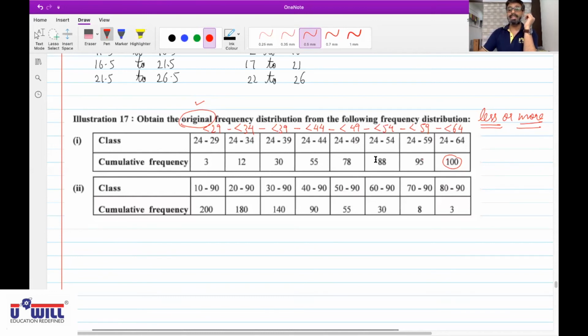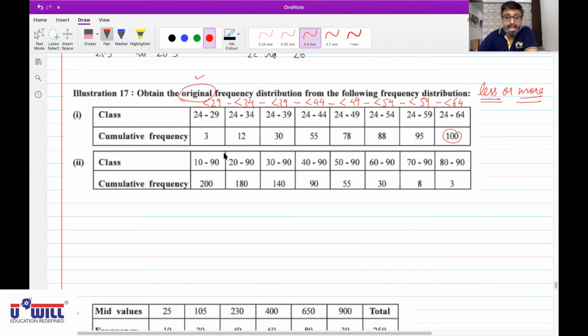Then 95 minus 88 is 7. That will be the frequency for 54 to 59. And so on. 88 minus 78, 78 minus 55, 55 minus 30, 30 minus 12, 12 minus 3. And the first one, 24 to 29, will remain 3 only. Okay, sir. Got it? Yes, sir.